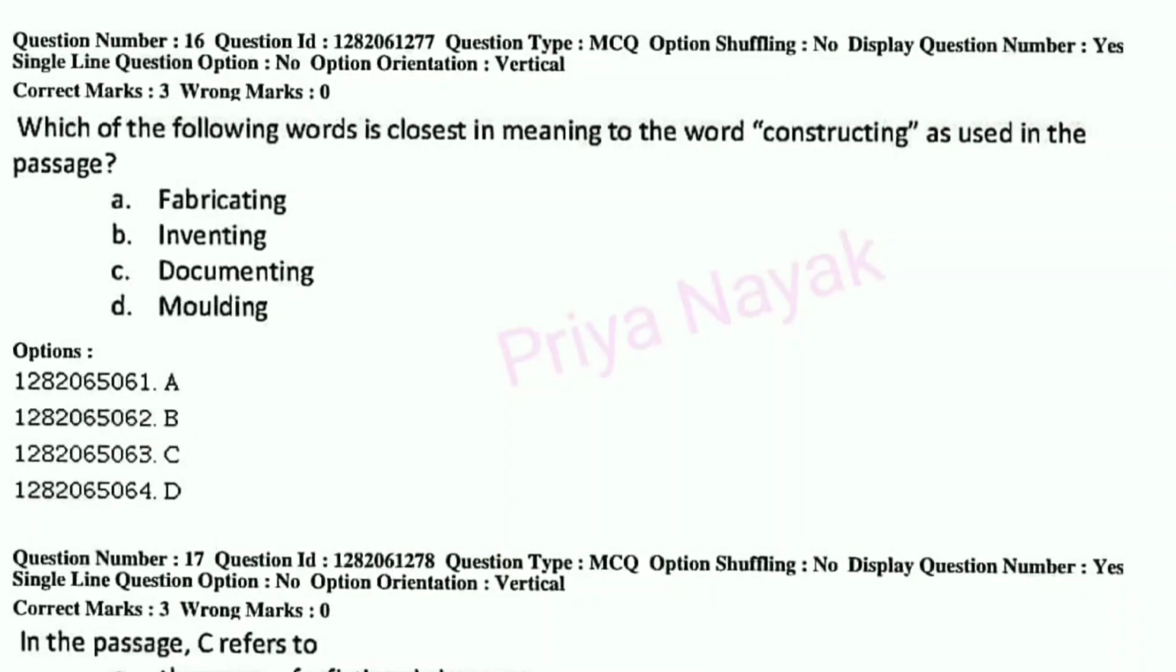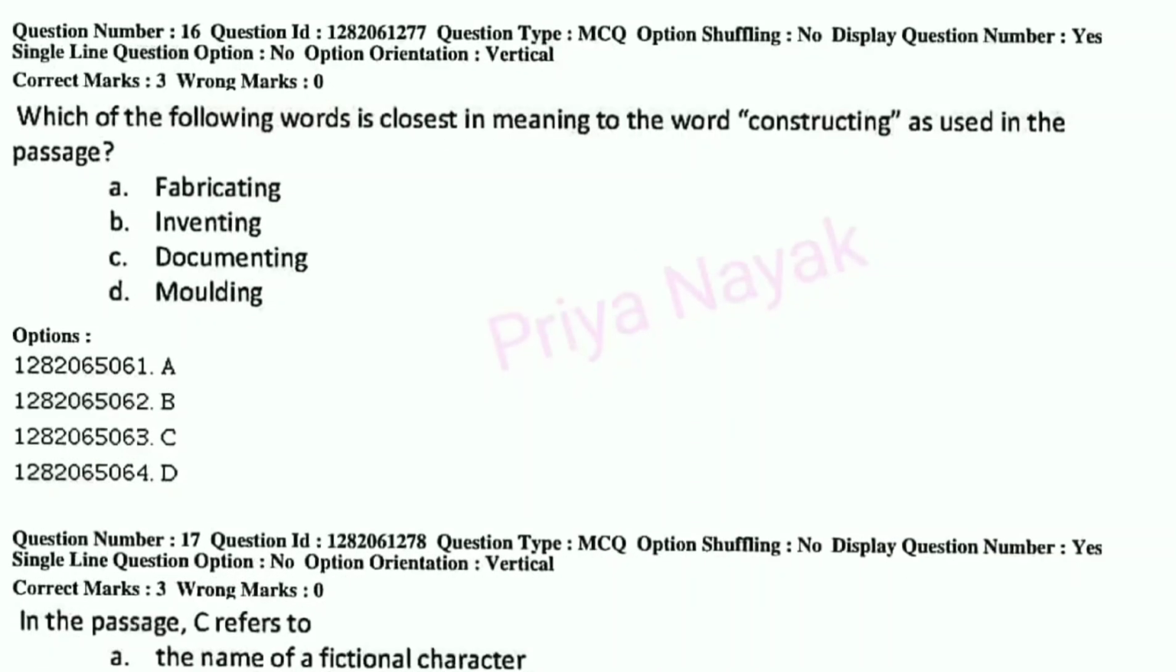Then question number 16. Which of the following words is closest in meaning to the word constructing as used in the passage? A, fabricating, B, inventing, C, documenting, or D, molding. Words have different meanings when placed in different lines. So whenever you get such a question, read the whole line. Here the right answer is option number D.